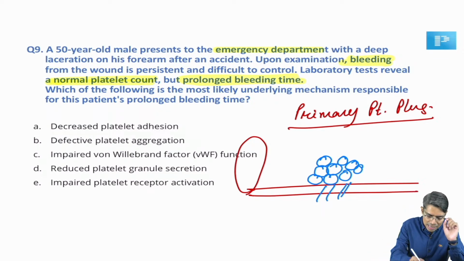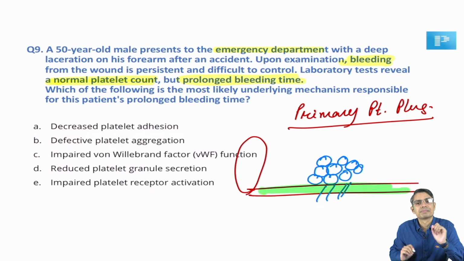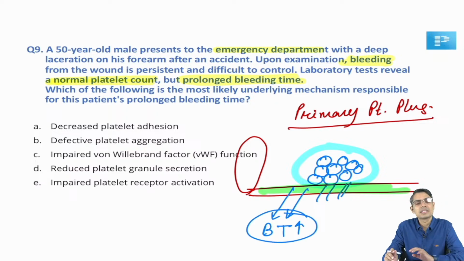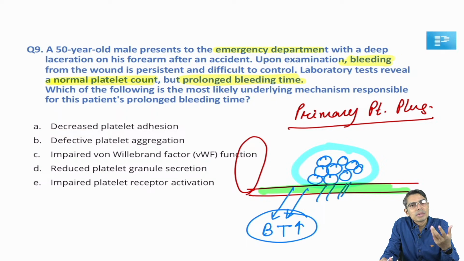So, if there is any problem at the level of this blood vessel wall or any problem at the level of this platelet, then it is going to increase your bleeding tendency from this vessel, and in these cases the bleeding time, the BT, is going to be prolonged. That is a very simple thing. So, what may be the platelet problem?